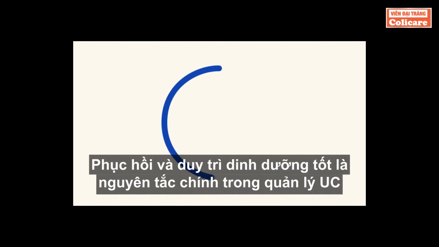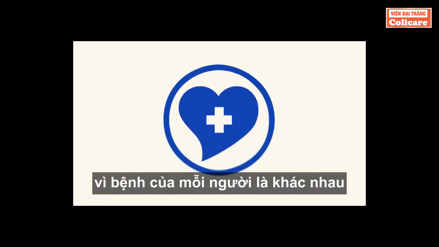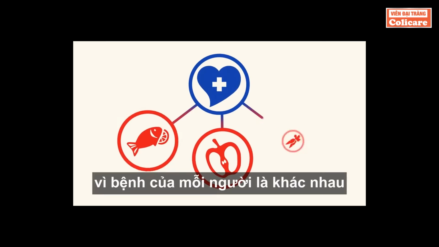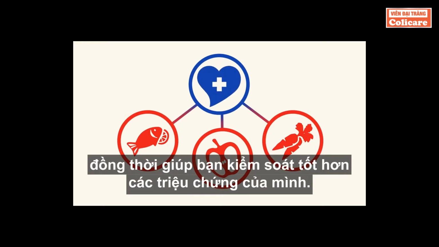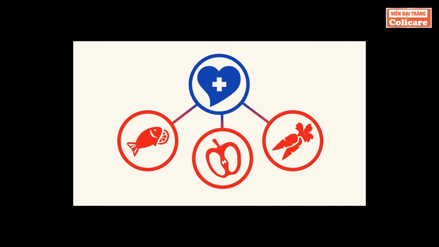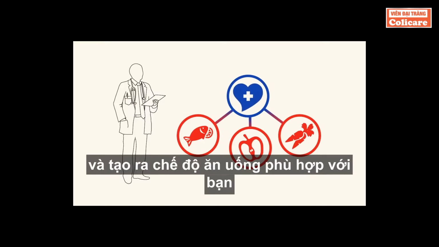Restoring and maintaining good nutrition is a key principle in the management of UC. Since everyone's disease is different, the best diet is one that meets your individual nutritional needs while helping you better manage your symptoms. Be sure to work with your doctor or dietitian to identify your nutritional needs and to create a diet that works for you.